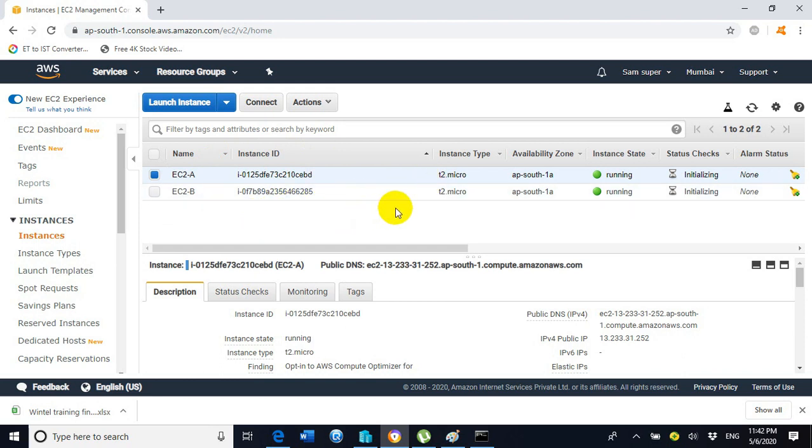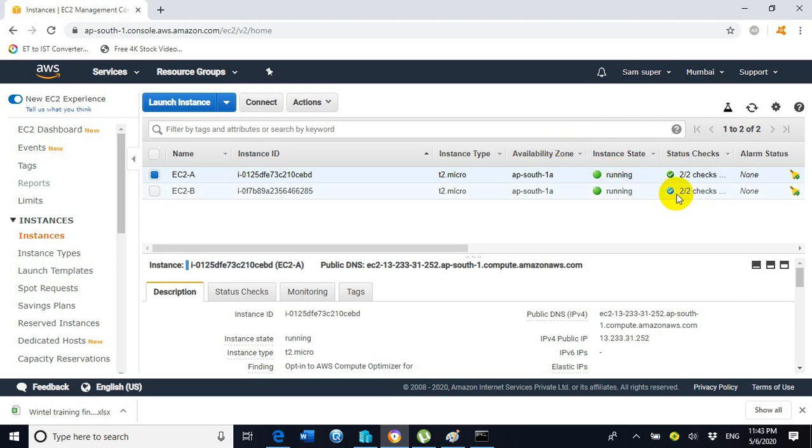Now we are waiting until the status checks will be 2 by 2. Here you can see the status check is now initializing. We have to wait until the status changes from initializing to 2 by 2.